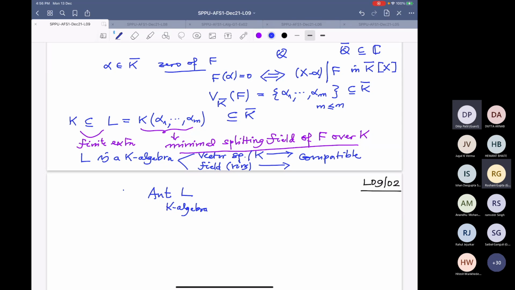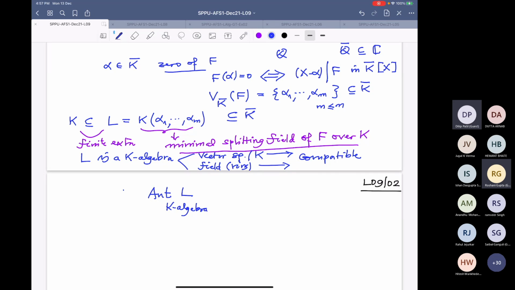The ring and vector space have the same additive groups. See, a vector space needs an additive group, a ring also needs an additive group, a field is also a ring. So those additive groups are the same. That means addition in the vector space and addition in the field is the same. And the multiplication in the ring and scalar multiplication in the vector space are compatible. That means whether you multiply by a scalar first and then multiply elements in the ring, or multiply elements in the ring and then multiply by the scalar, these two operations are the same.